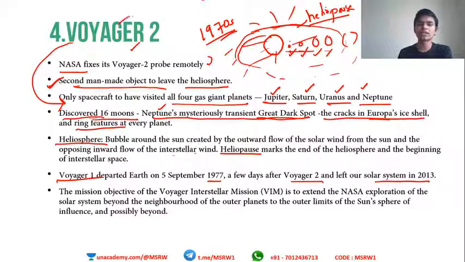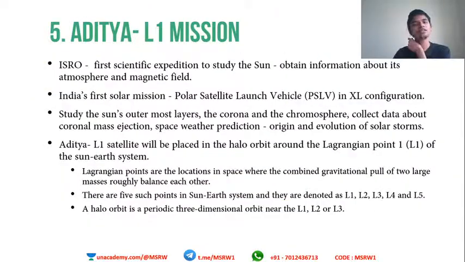This Voyager is a US mission, and the Voyager Interstellar Mission has multiple spacecraft, Voyager 1, Voyager 2, etc. The objective is to study what is way beyond us, which means what is beyond the sun's sphere of influence. That is why these probes are allowed to go beyond the heliosphere. Okay, so that is all about Voyager 2. I hope I am very clear.